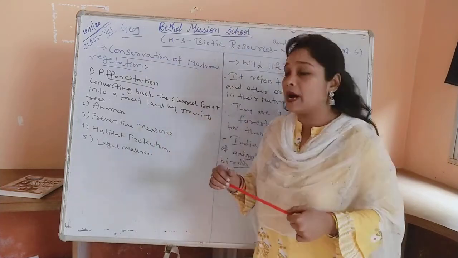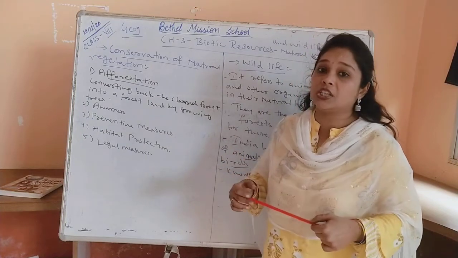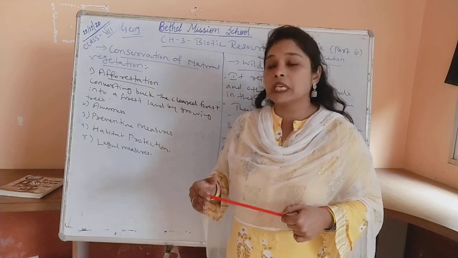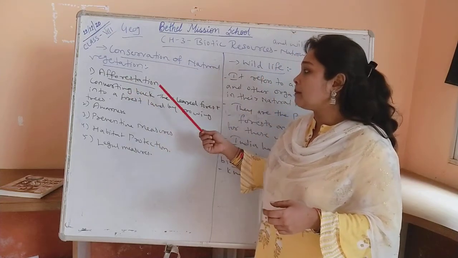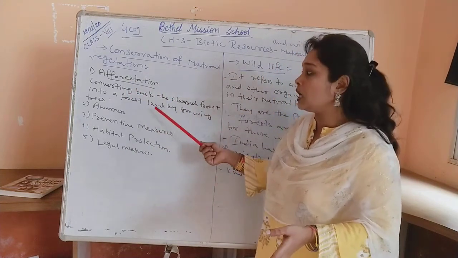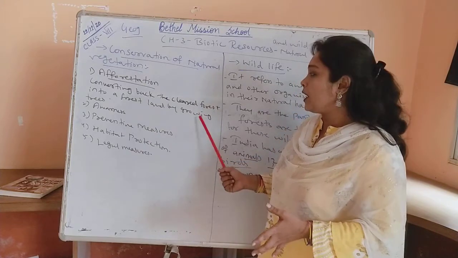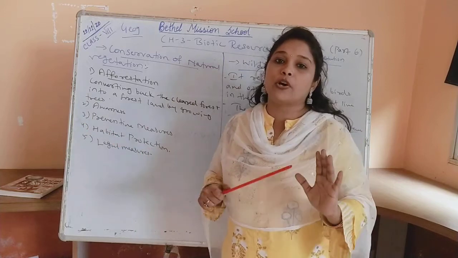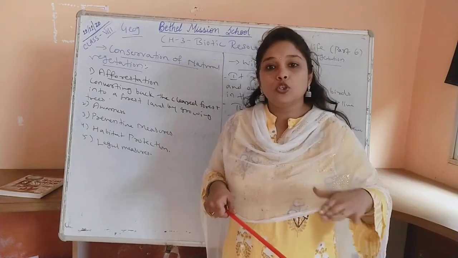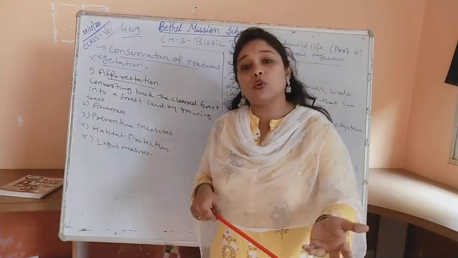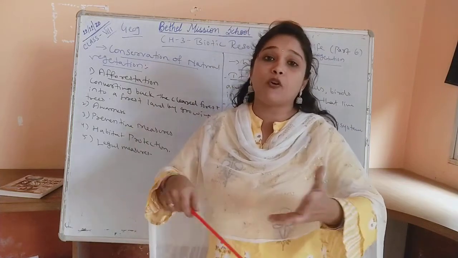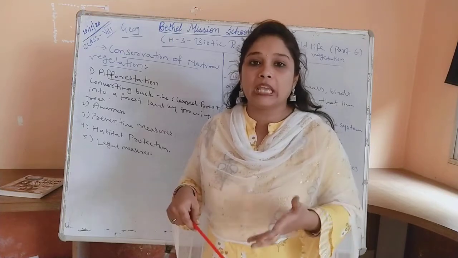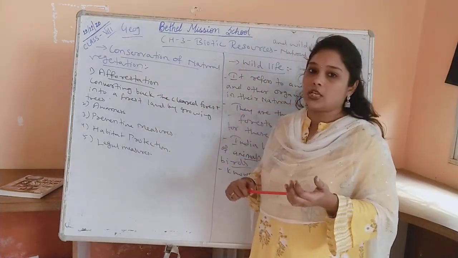So now when we talk about conservation of natural vegetation, the very first thing we can do is afforestation. Afforestation means converting the cleared forest back into forest land by growing trees. We can grow trees in that particular forest area which has been cleared, so that we again have a forest area or forest land, which is called afforestation.